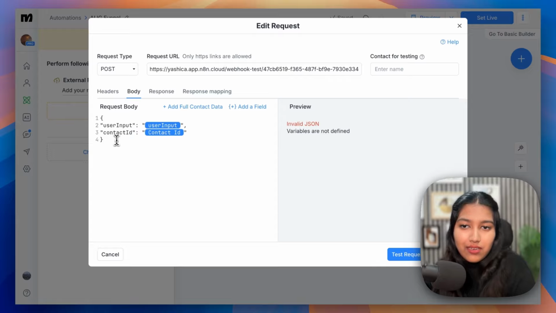because we want to maintain the memory, right? So let's say person A is chatting and person B is chatting. Firstly, both of their conversations are not going to be mixed. It's different because both of them have different contact IDs. And because of the contact ID, it will know that, okay, person A had XYZ problem, but person B had ABC problem. And it's not going to mix it. It's going to be like two separate containers because of the contact ID.